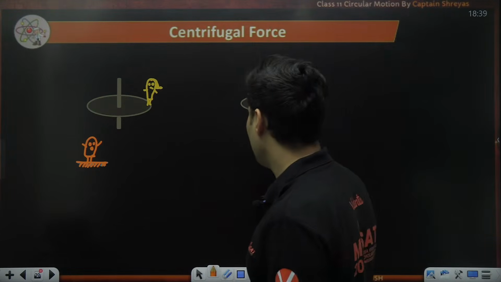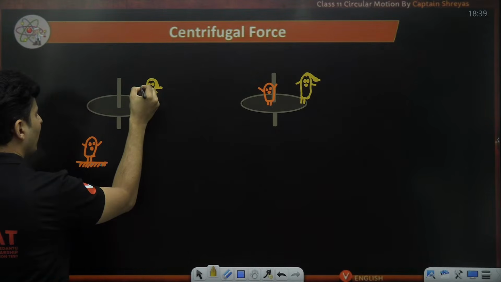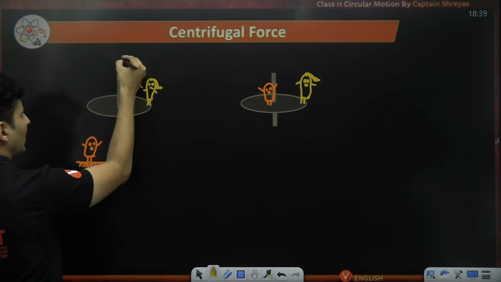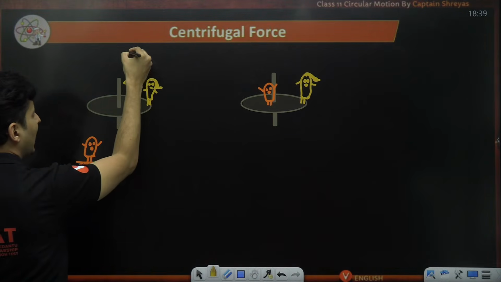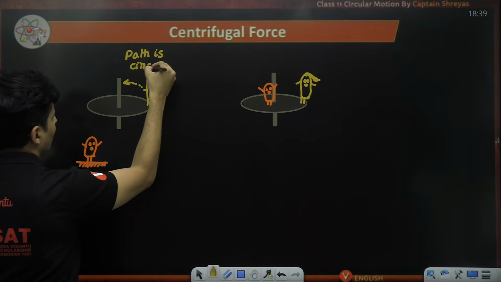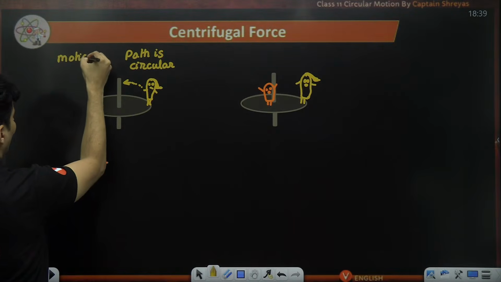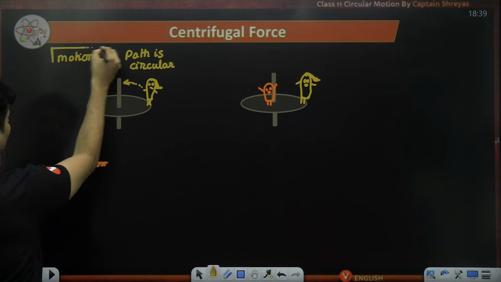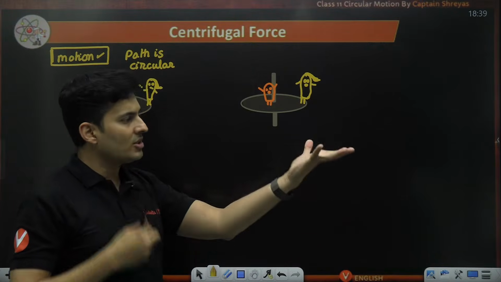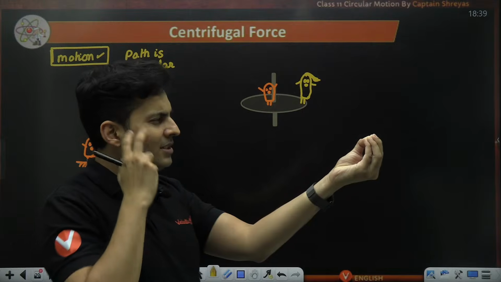In the first observation, Pandu sees the Champa performing uniform circular motion. So for this particular Pandu, the Champa's path is circular, and there is some kind of motion. But in the second scenario, when Pandu is on the merry-go-round, he will see Champa in front of him.